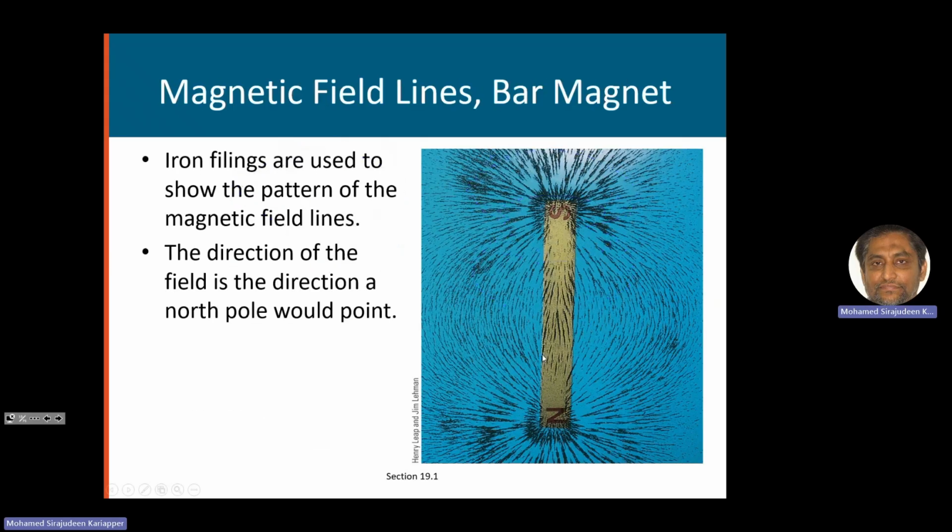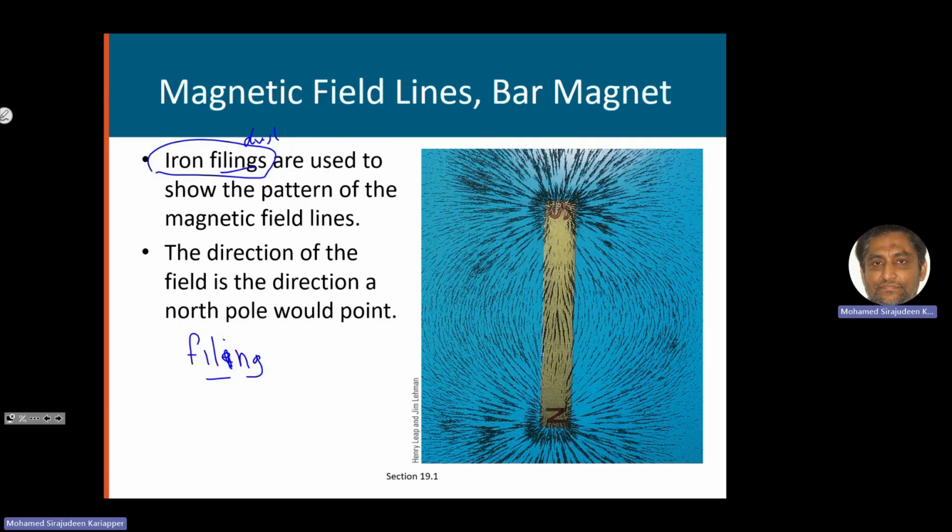There are experimental ways to visualize the magnetic field lines using iron filings. Filing means sawing, so you can also call it iron dust, a small powder, if you have it, because iron is magnetizable.